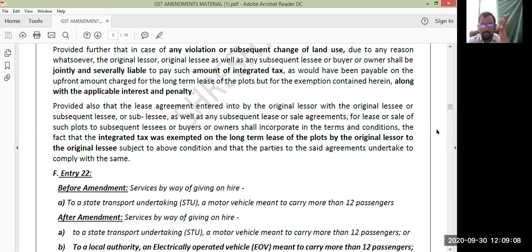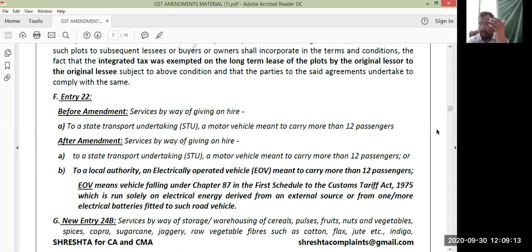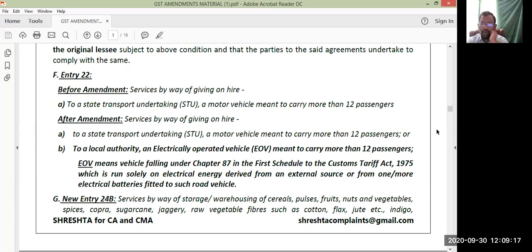The same version is explained there also. You just try to remember in that entry number 41 that ownership 50% to 20%. Next, look at entry number 22.